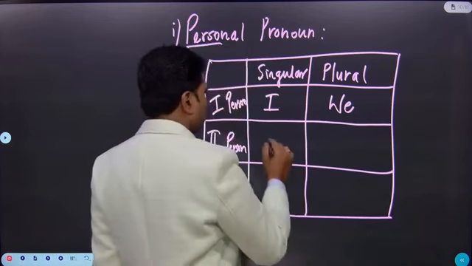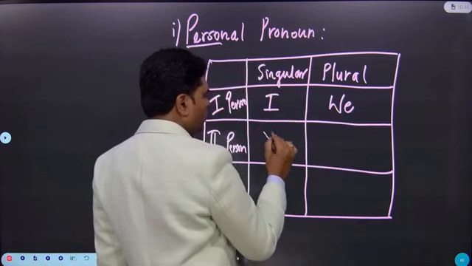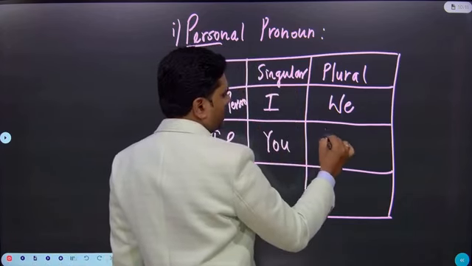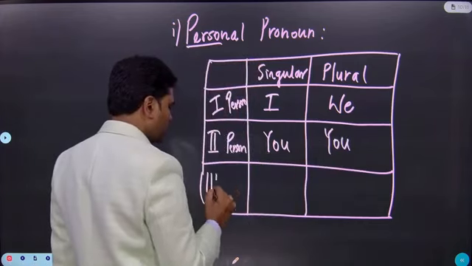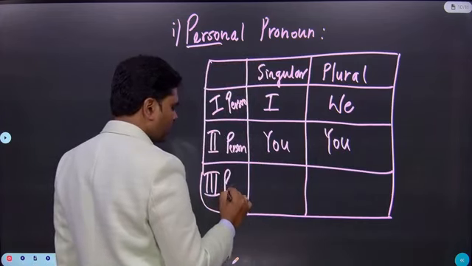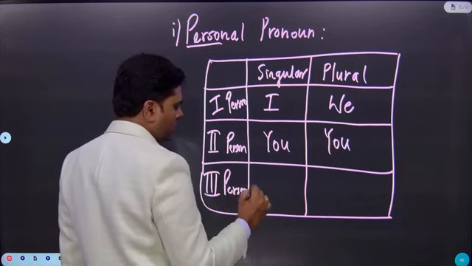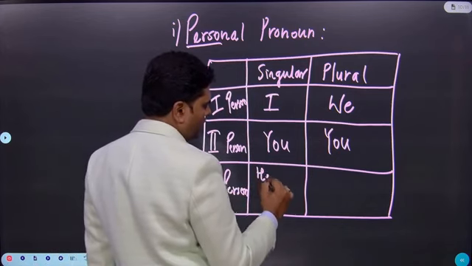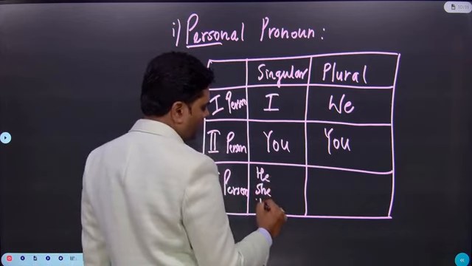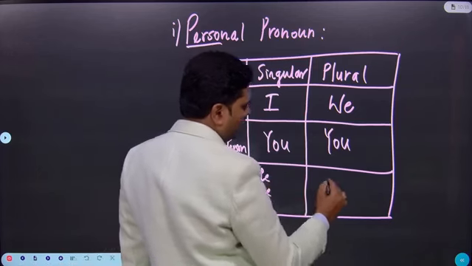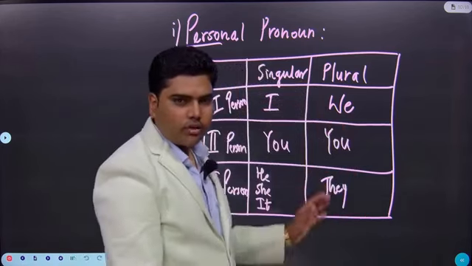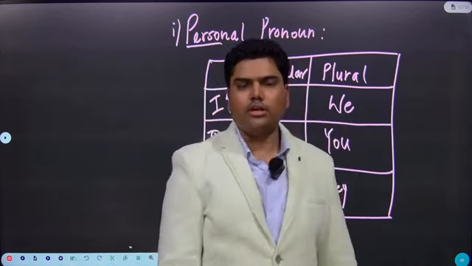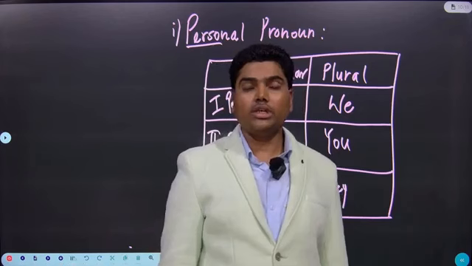Second person singular, you. Second person plural, you. What about third person? See, these are very, very important. Third person, he, she, it. And plural, they. These are called personal pronouns in subjective case.